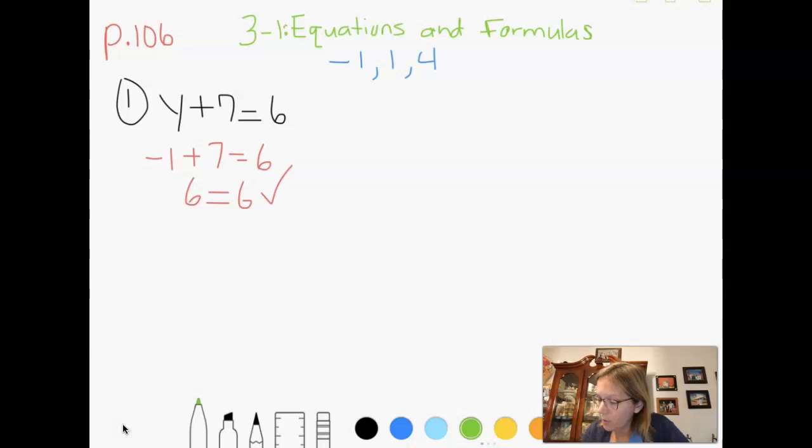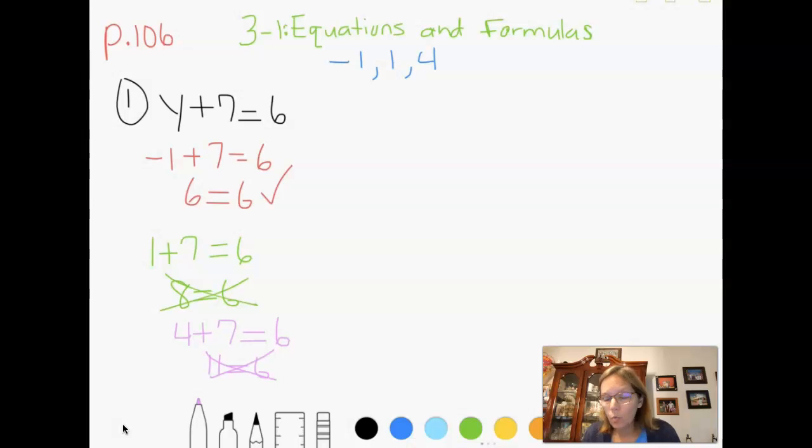More than one of them works. So now I'm going to do +1. So I get 1 plus 7 equals 6, and 1 plus 7 is 8, and 8 does not equal 6. So that one doesn't work. And the last one would be 4. So plug in 4 for y. 4 plus 7 equals 6. And 4 plus 7 is 11. And 11 does not equal 6 either. So that time it was -1.